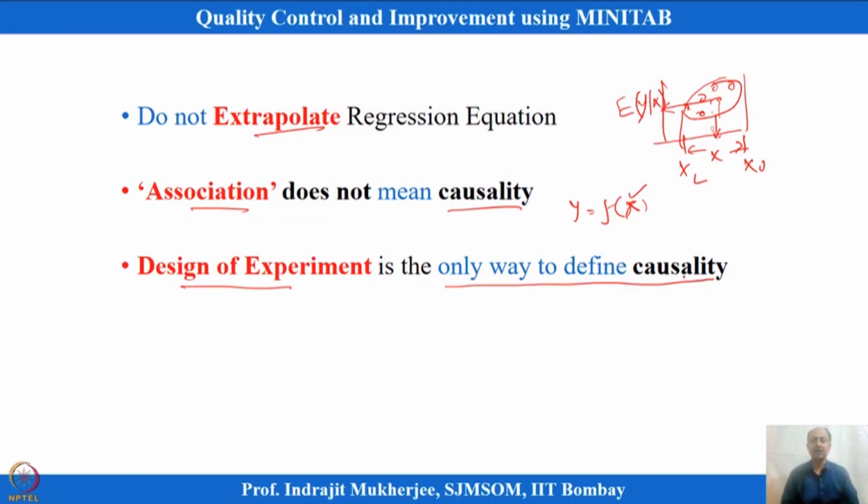To understand causalities between the variables, we have to intentionally induce variation by changing the factors or variables we are interested in, and try to understand the functional relationship. The most appropriate way to develop the functional relationship is by design of experiment. There is no other alternative. Regression with historical data does not give you proper association, and causality cannot be proved based on that.